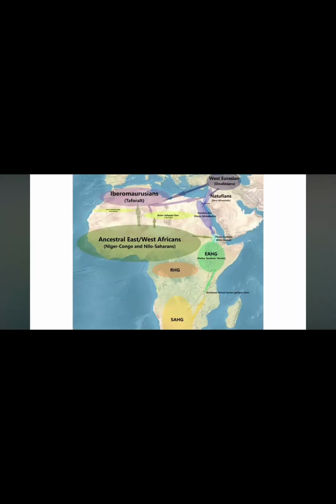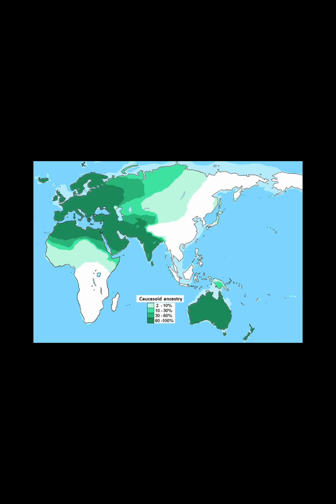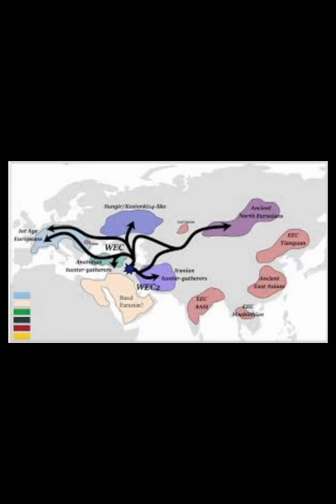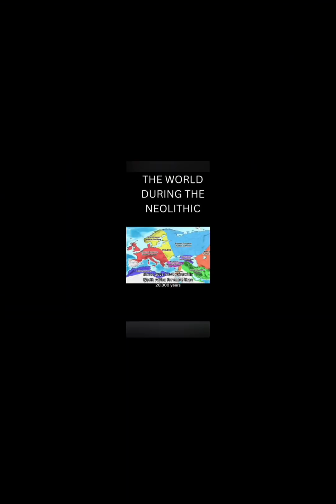When a population expanded rapidly from one region, its genetic signature spread widely. Later, scientists looked at those amplified signals and assumed they represented separate races. Take the so-called Caucasoid category. It grouped together Europeans, North Africans, Middle Easterners, and South Asians, even though these populations sit along long overlapping clines and have very different histories. What made them look like a single group wasn't racial unity. It was a series of expansions across West Eurasia that left a broad shared genetic signal.